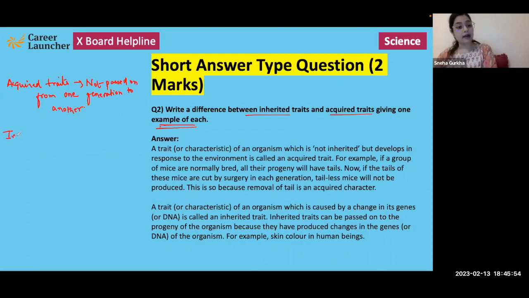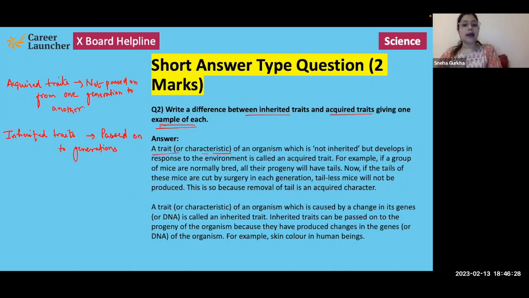On the other hand, inherited traits are passed on from one generation to another. Why? Because these are caused by change in the genes at the very basic genetic level, right? So they will be inherited from the parent to the progeny. So let's have a look at the answer.